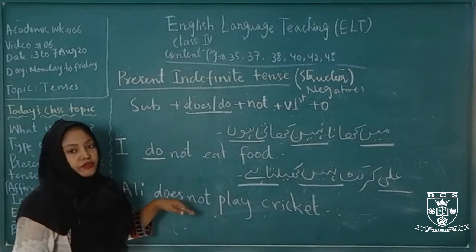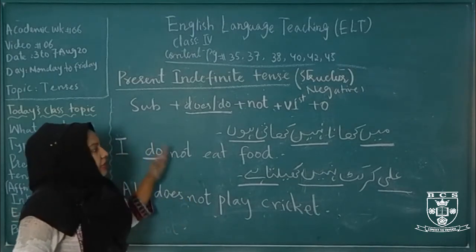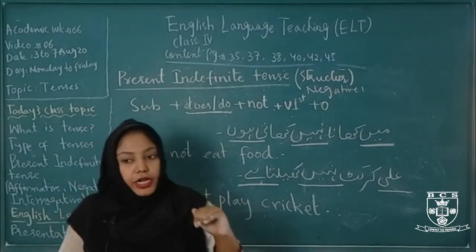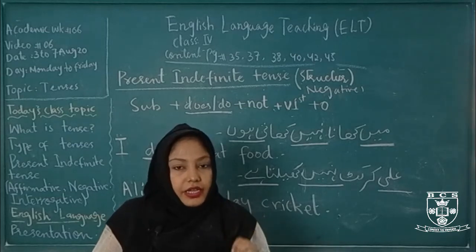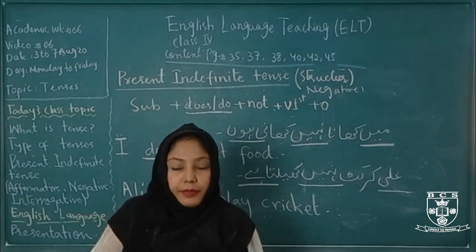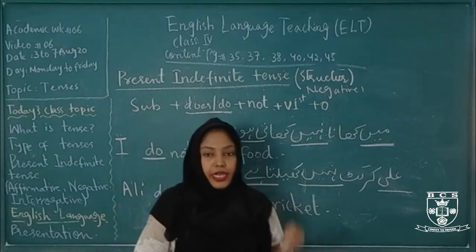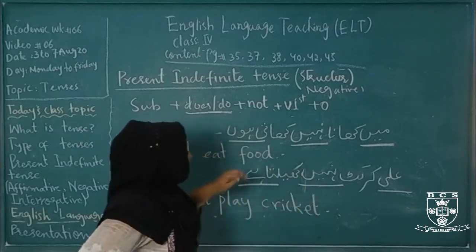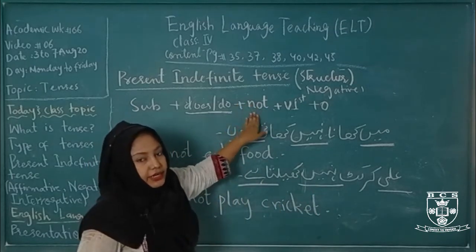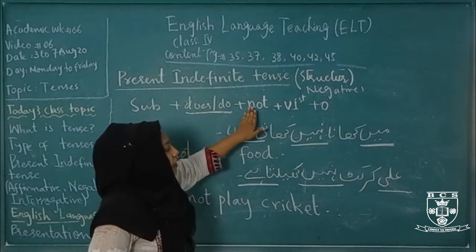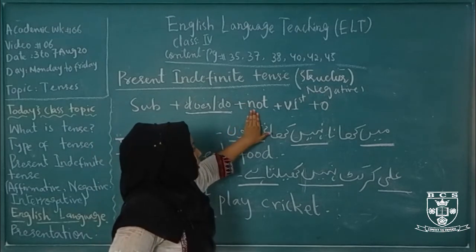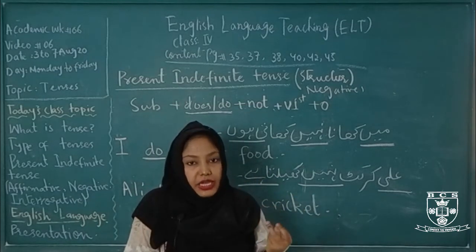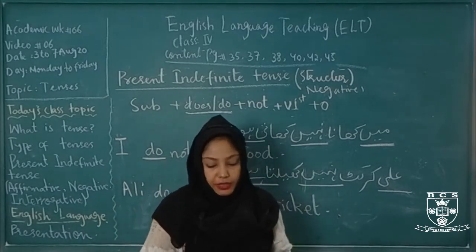This is how you will form the present indefinite negative sentence. Okay, in negative and in interrogative, S, ES, IES is not added with the first form of the verb, because in negative or interrogative sentences we are using a helping verb, do and does, as a helping verb, and not means negative sentence. If the sentence has no or not in it, or in Urdu nahi, it means the sentence is a negative sentence.